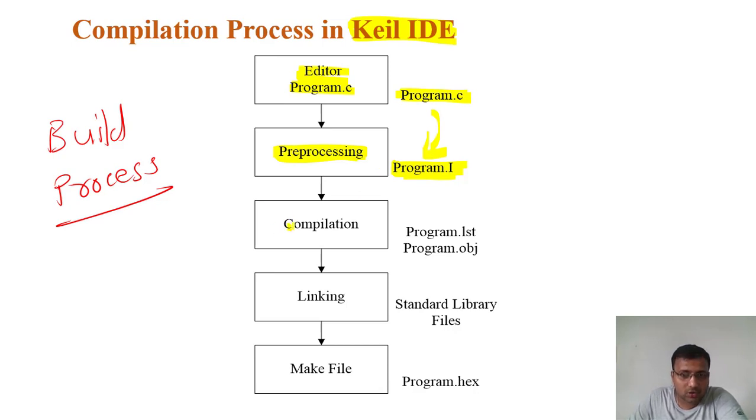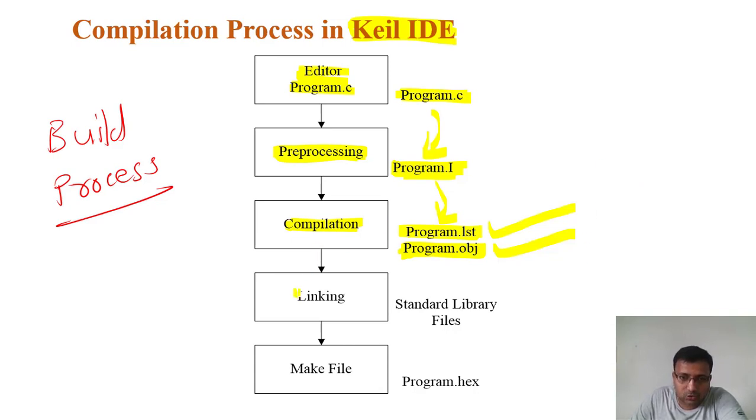After that it goes to the compilation stage. In the compilation stage, the same program.i is converted into two files. One is program.lst, that is a list file, and the second is program.obj, an object file. So these two files are created. This is a separate object file of your program, and this is a list file of the program. The list file contains all the instructions and everything.